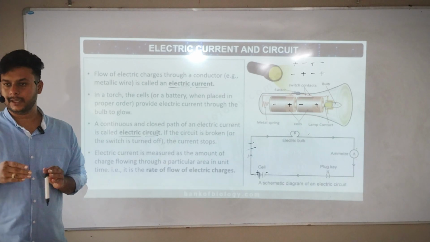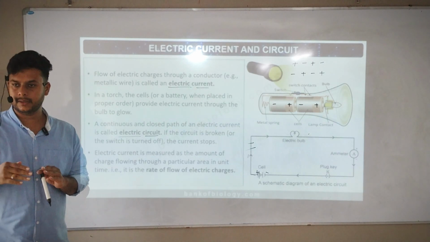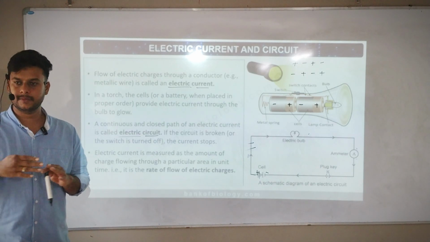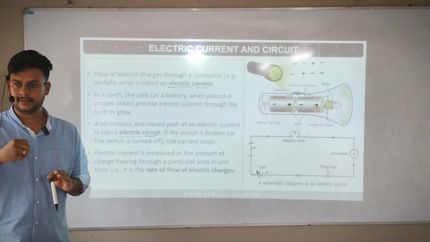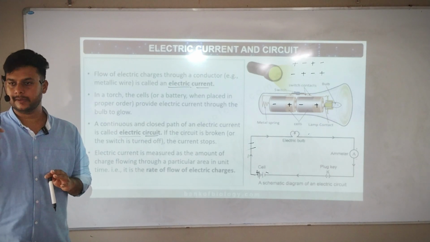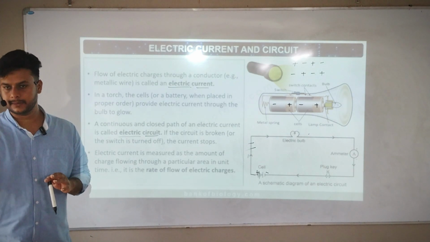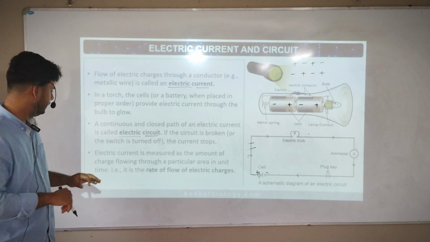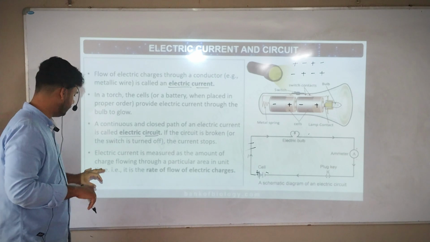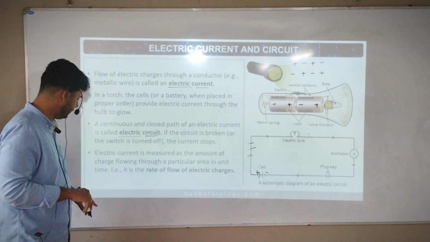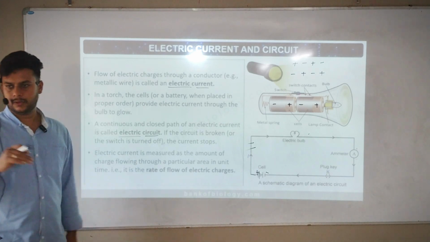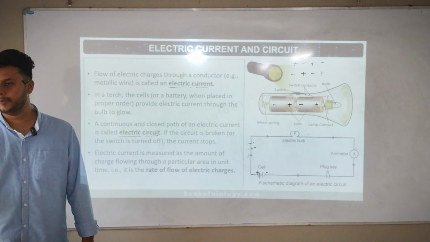How much current passes inside that wire, how much maximum I can use through that area, how much current is flowing through that area continuously, it will be metered. So there you will understand how much current I am using. Okay, so electric current is measured as the amount of charge flowing through a particular area in unit time. It is the rate of flow of electric charges. So how many electric charges I use, that much will be my units.